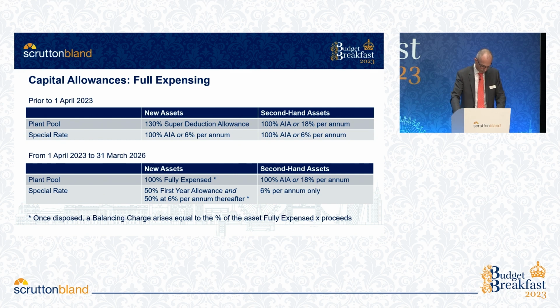It can now not be used for integral assets, for which the relief will be, going forward, much reduced from the current levels. The second is that when you sell an asset which has the new full expensing first-year allowance claimed on it, then a balancing charge will arise. It is a separate calculation and does not go through normal capital allowance pooling that you would expect. For integral assets, it is a step more complex, with 50% creating a balancing charge and 50% of the proceeds going to the special rate pool.